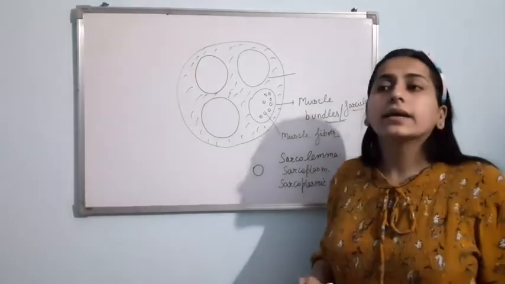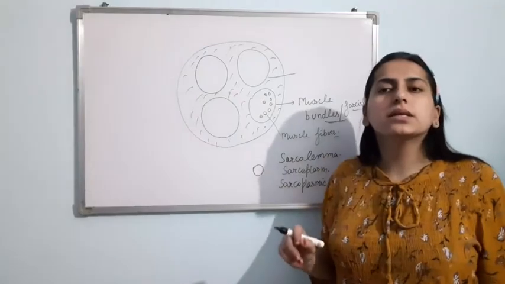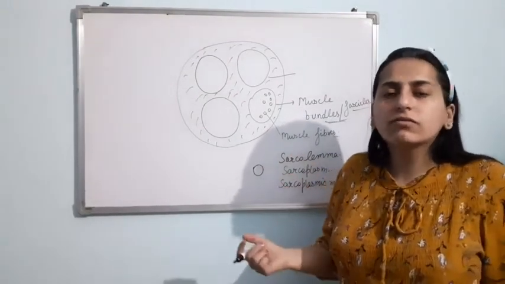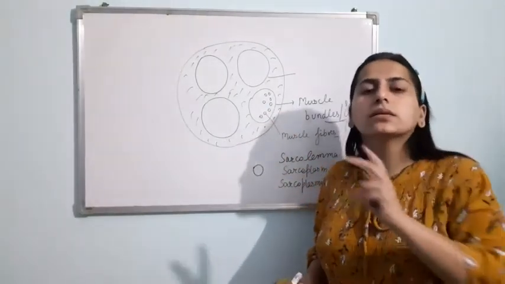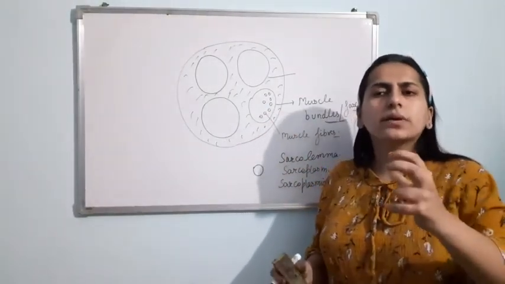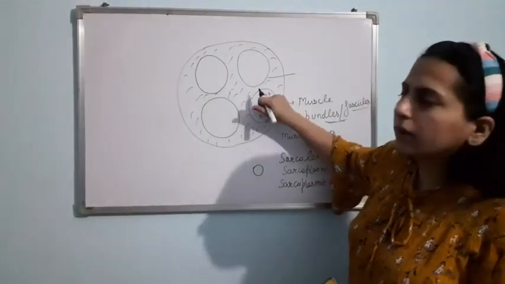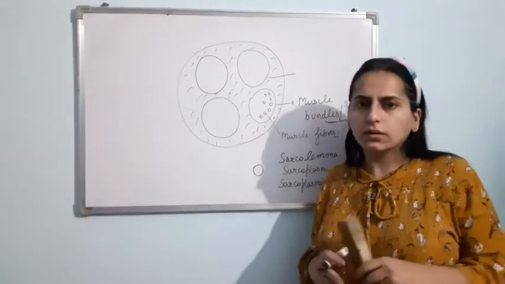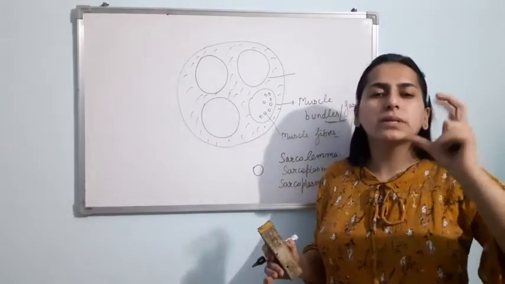And inside, like I told you in the definition of skeletal muscle, these are syncytium. They are having many nuclei. So obviously the muscle cells, listen, muscle fibers are there, these make a bundle. So that's why I have assigned them bundle. One bundle, two bundle, third bundle, like this. Bundles are there in the muscle. In the muscle you will see bundles. These bundles are made up of muscle cells.